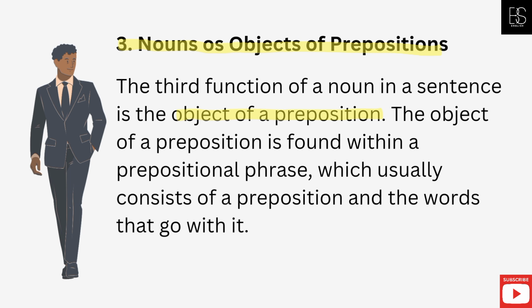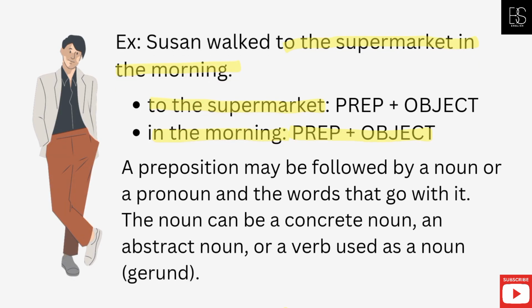3. Nouns as objects of prepositions. The third function of a noun in a sentence is the object of a preposition. The object of a preposition is found within a prepositional phrase, which usually consists of a preposition and the words that go with it. Example: Susan walked to the supermarket in the morning. To the supermarket: preposition plus object. In the morning: preposition plus object.